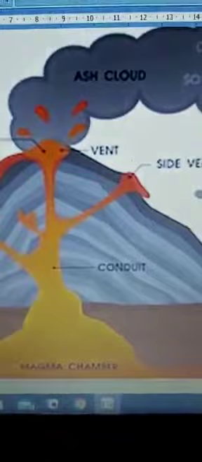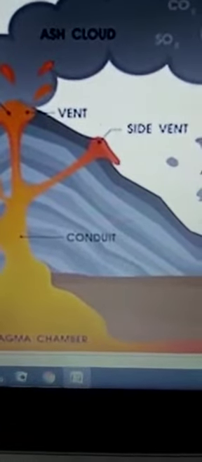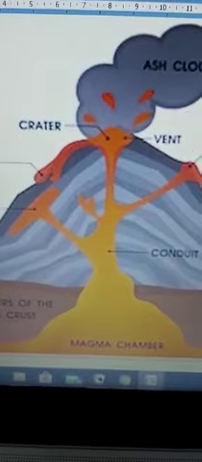Now children, how many types of volcanoes are there? Till now we have done whatever the products of volcano, structure of volcano. Children, there are three types of volcanoes: active volcanoes, dormant volcanoes, and extinct volcanoes.